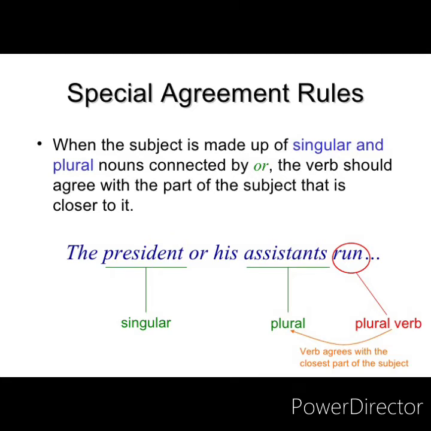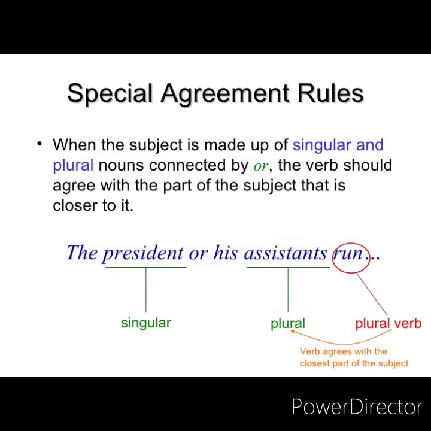Now again comes a question. When the subject is made of singular and plural nouns connected by or, the verb should agree with the part of the subject that is closer to it. Now look carefully. The president or his assistants run. Though the president is singular, assistants is plural, the verb over here is a plural verb. Why? Because assistants is closer to the verb, the run.